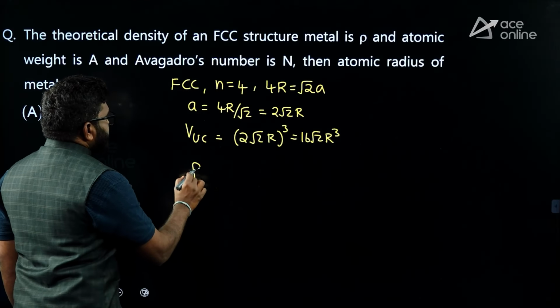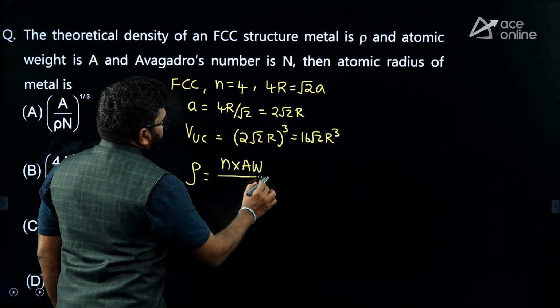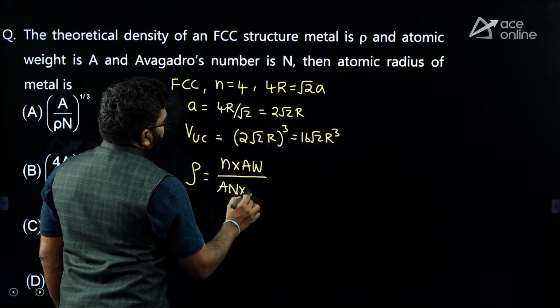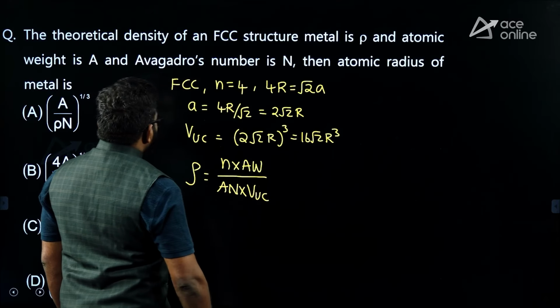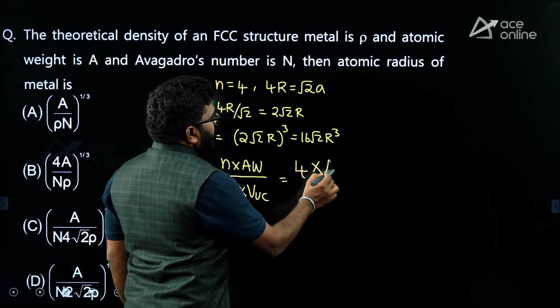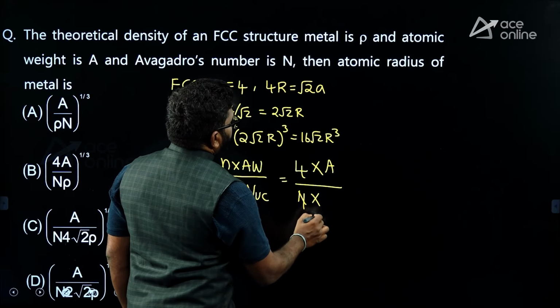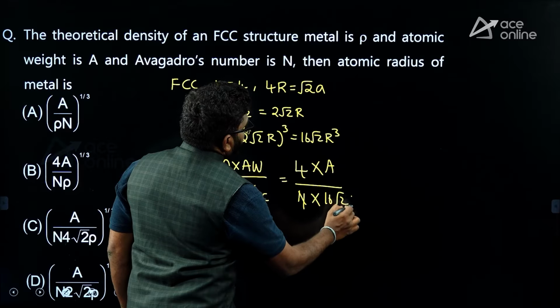So, theoretical density is what? Number of atoms into atomic weight divided by Avogadro's number into volume of unit cell, right? So, I will substitute number of atoms 4, atomic weight A, Avogadro's number N into volume of unit cell 16 root 2 R cube.